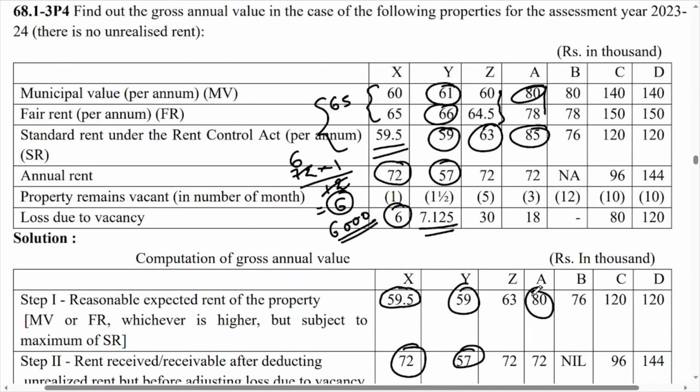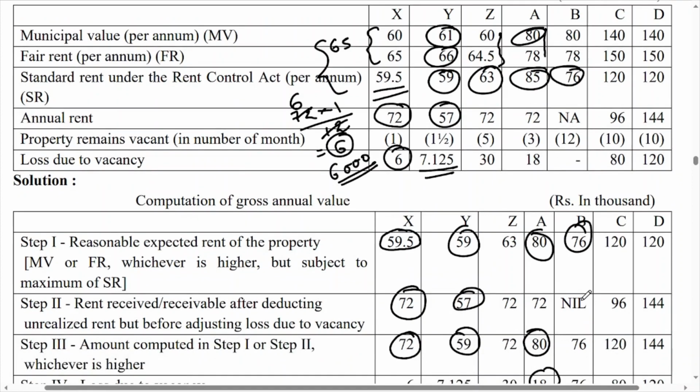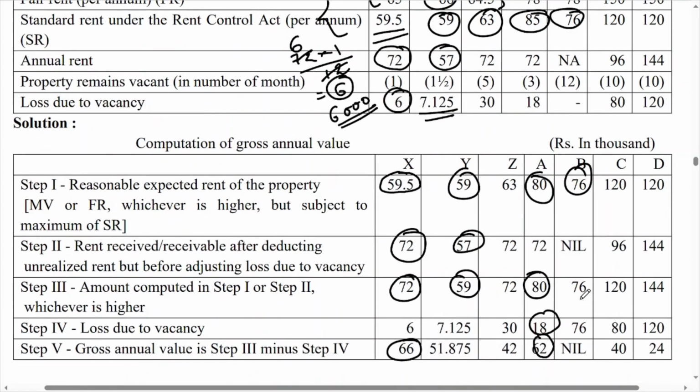Now B situation, 80 and 78, so higher is 80, again standard rent 76, so lower is 76, so you have to consider 76. And here rent received and receivable is not given, so you have to write down nil. And what is this step number 3, 76. So here you have to understand, if you are not receiving any rent, then also your step number 1 will become the answer. So what is the logic in this and what is the understanding in this?